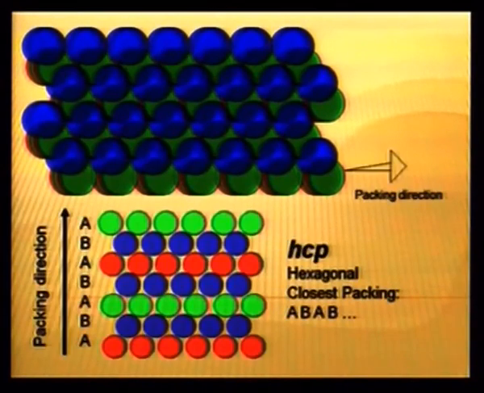This is the direction of the packing indicated by the arrow, and this is the side view of different layers. You can see the bottom layer of orange spheres, the second layer of blue spheres, their positions are not above the bottom layer. So, it has been given a different name, the bottom layer is called A, the second layer is called B. The third layer, which is green, is exactly in line with the first layer, again given the same label A. The fourth layer is similar to the second layer. So, first, third, fifth, these layers are identical, second, fourth, sixth, these layers are identical, therefore, AB kind of packing.